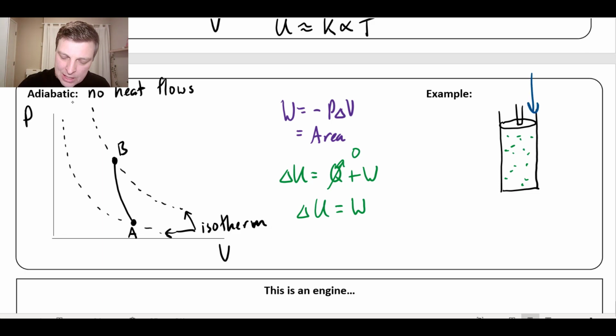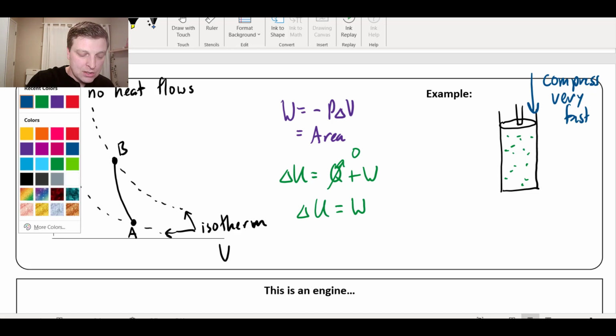Well, the first thing is I could do the compression very, very quickly. So compress very fast. If I was to compress this very suddenly, then frankly the heat wouldn't have a chance to flow out of the gas, and so you could see the temperature of the gas would spike because the heat hasn't had a chance to escape.